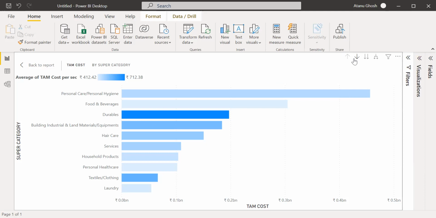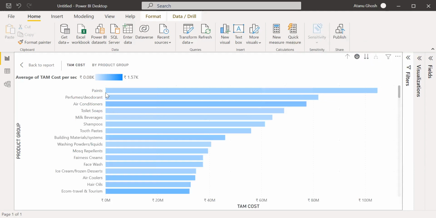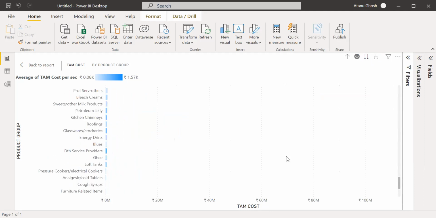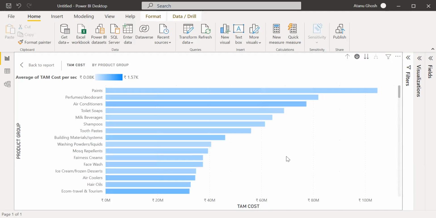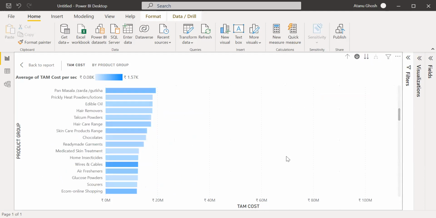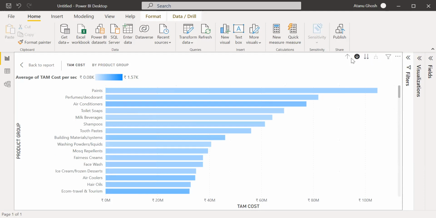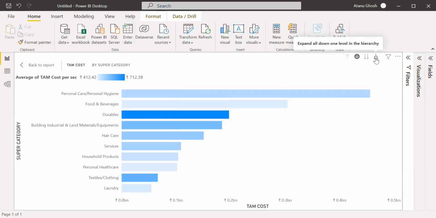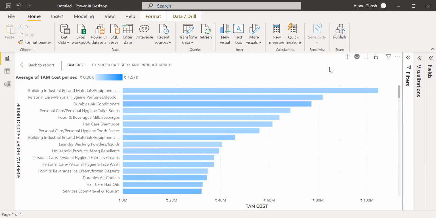So we see that there are different drill downs here. This one will take me to the next. Actually, here we would probably only need a hierarchical division, because if I do this, it is going to show me all the subcategories of products. So this is not very useful, isn't it? On the other hand, if I do this, it is going to give a combination. This is also not very useful.